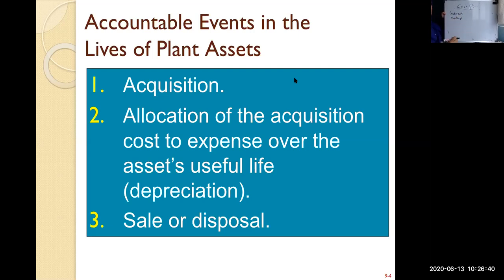When you talk about the indirect method, you must be clear about which one is your current asset and which one is your current liabilities, because you want to know the movement of your assets or liabilities: whether there's an increase or a decrease in your current asset, and an increase or decrease in your current liabilities.